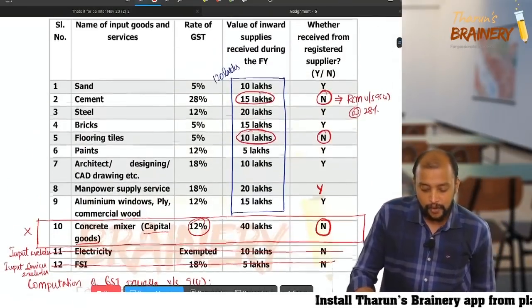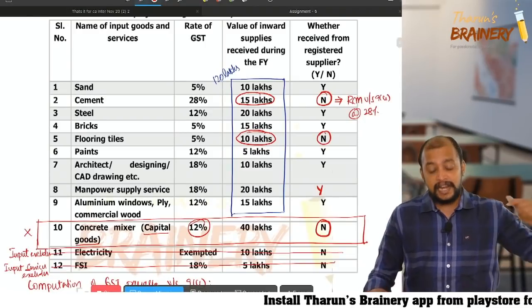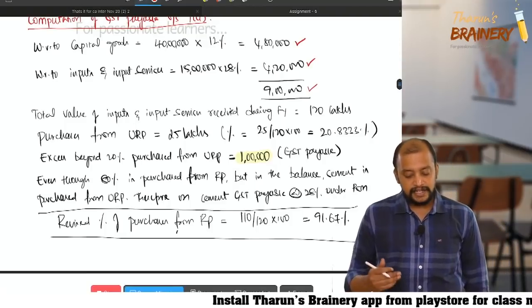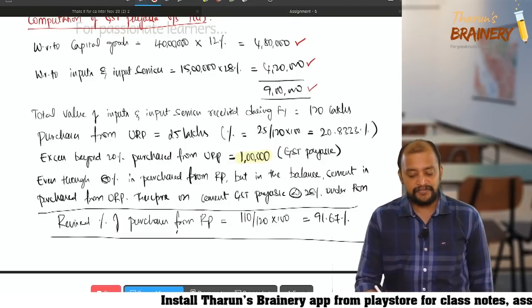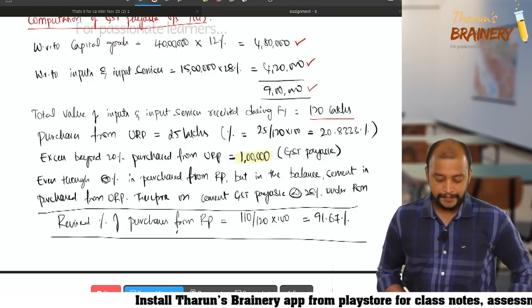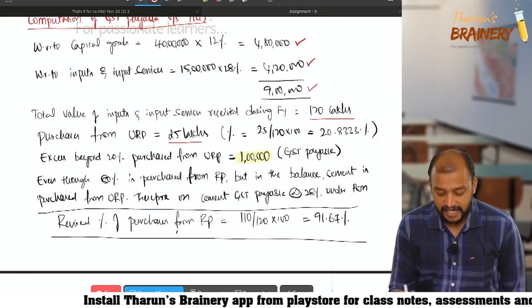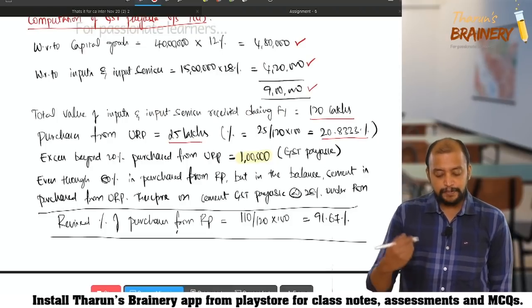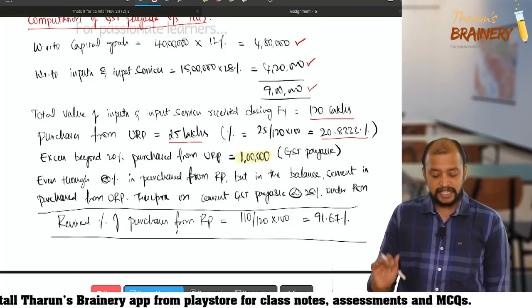So only now one is not purchased from a registered person, that is 10 lakhs. 10 upon 120, that is less. Please see. Total value of inputs and input service during the financial year is 120 lakhs. Purchases from unregistered person is 25 lakhs. Percentage is 20.833. Excess beyond 20%, how much? 1 lakh, on which GST payable.